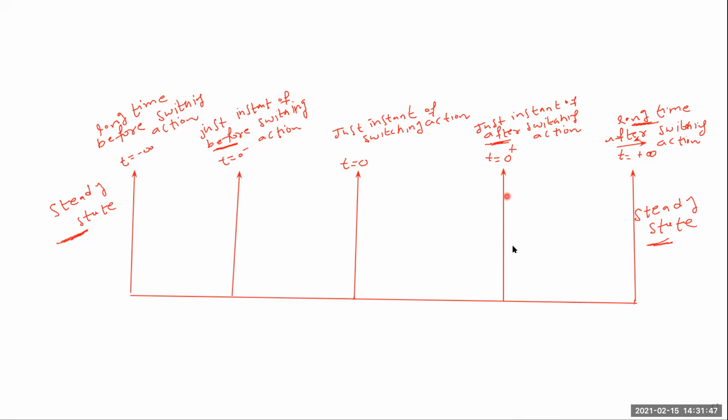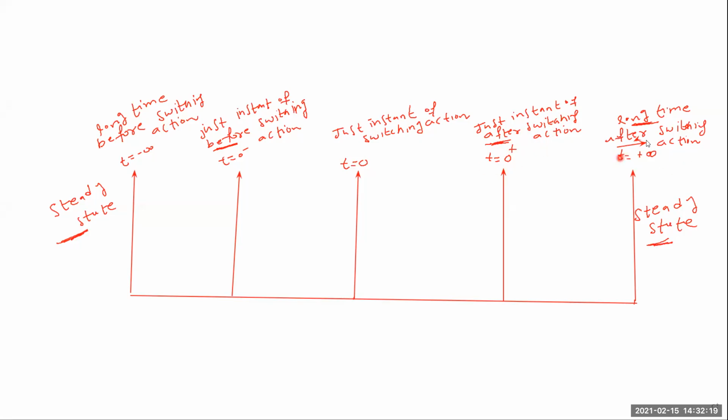This time, just after the switching action at t equal to 0, the switch is closed. After milliseconds or microseconds, what is the condition of the circuit? What is the voltage and current behavior in the circuit? That can be observed at t equal to 0 plus. Across the switch and across the device, how much voltage appears and how much current appears can be observed at just the instant after switching action.